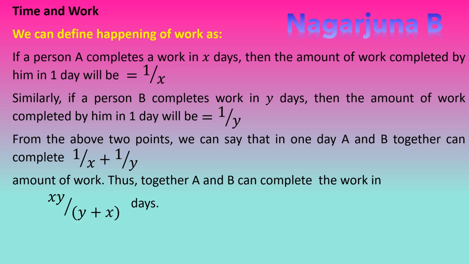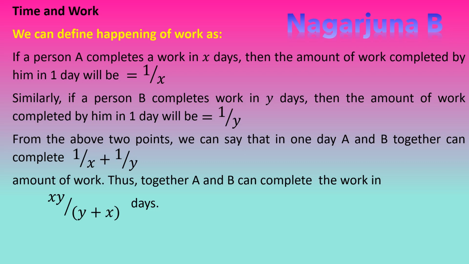How do we get this? By considering A and B's one day work together, which is 1 divided by X plus 1 divided by Y. In this, XY will be the LCM.